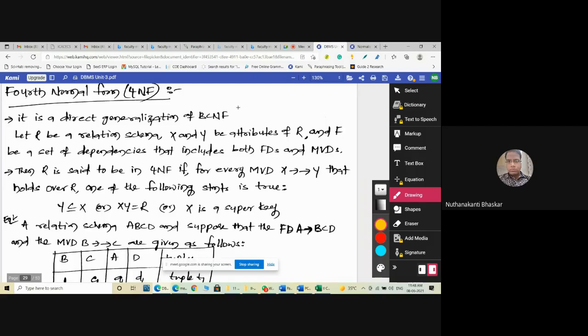We must find the multi-valued functional dependencies in that relation. If you find any multi-valued functional dependency in that relation, then you must decompose the relation into multiple relations, so that the resultant relations are in fourth normal form. Clear?